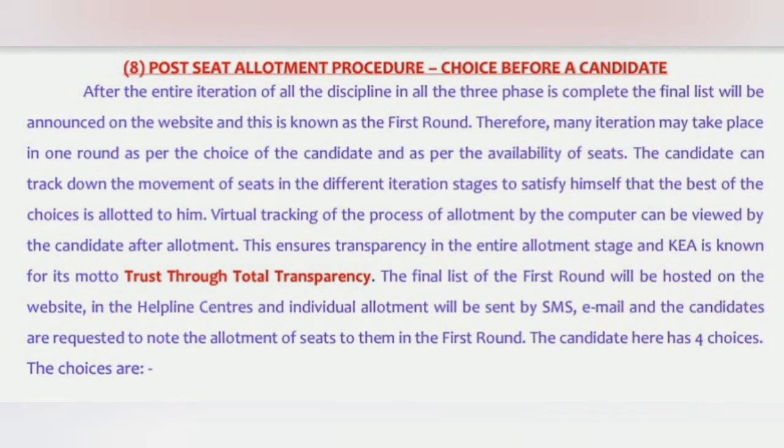Tomorrow, when KEA declares the results on their website, you will get a link. Through that virtual tracking link, you will have to log in and check your allotted seat, right? And once you get your allotted seat, they will also be sharing the final cutoff for each college, each course and branch. I will take that PDF and convert it into a video, which will help you see how other colleges' cutoffs compare to what you have got, right?